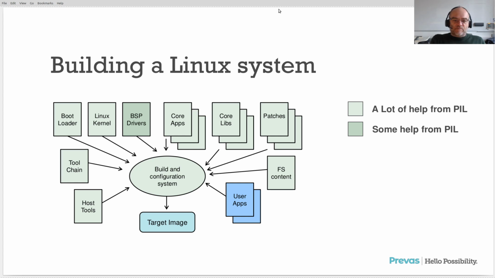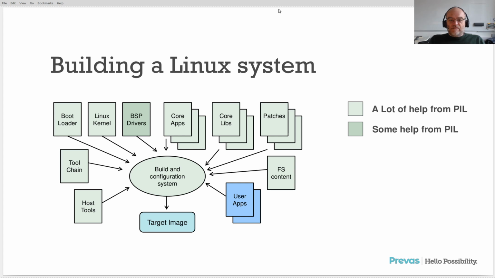So you can have a Docker, spin it up on one laptop. You can have the same Docker, spin it up on your build server. And it should work around if the host tools are there that the Docker needs. So inside the Docker, there are tool chains, and then there are recipes for everything. Recipes for bootloader, kernels, BSP drivers, core apps, core libs, patches, file system content setup, which features go into the root file system. And of course, added by our customers mostly, is user applications. Recipe for building that.